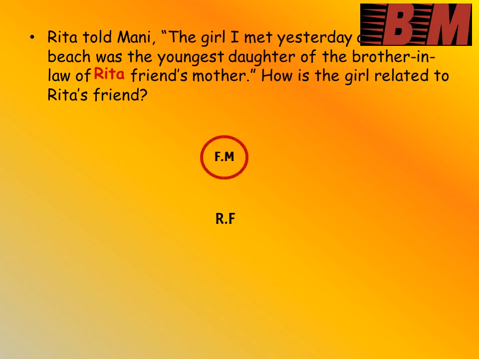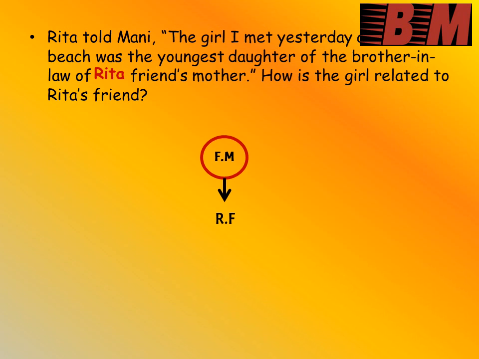because she is a generation ahead and mother is a female gender. I have circled Rita's friend's mother. And there is a single generation gap between Rita's friend and Rita's friend's mother. So I am representing with the help of a down-sided arrow. And nothing was given regarding Rita's friend's gender. So I left it like that only, without enclosing with either a circle or a square. So I left it blank.